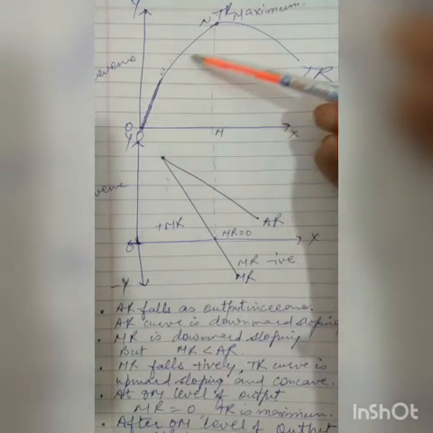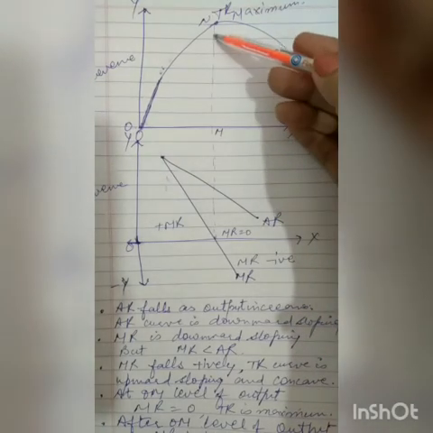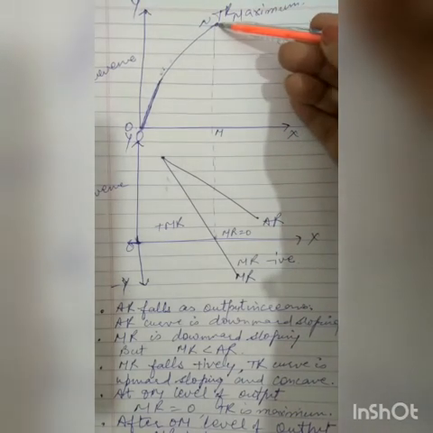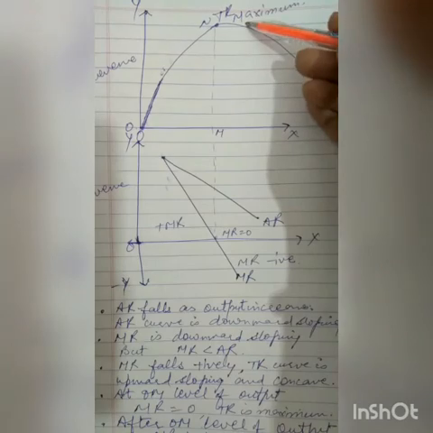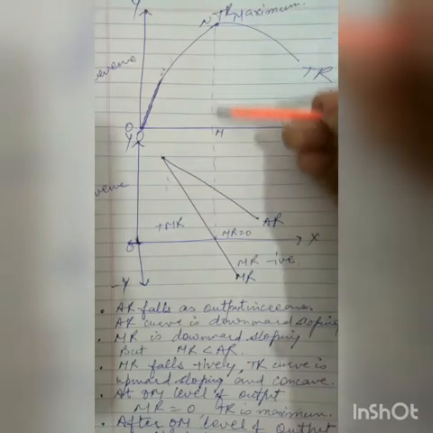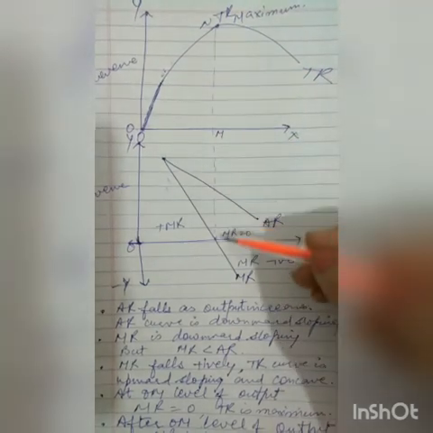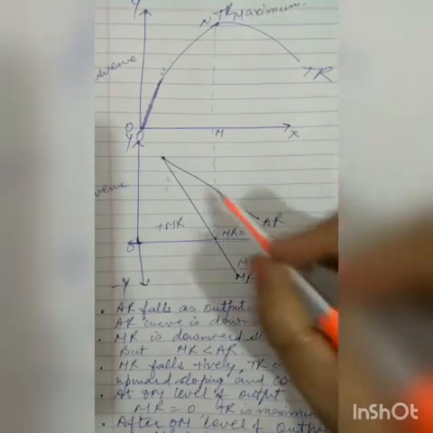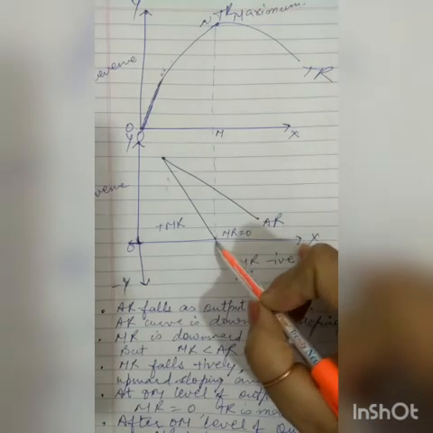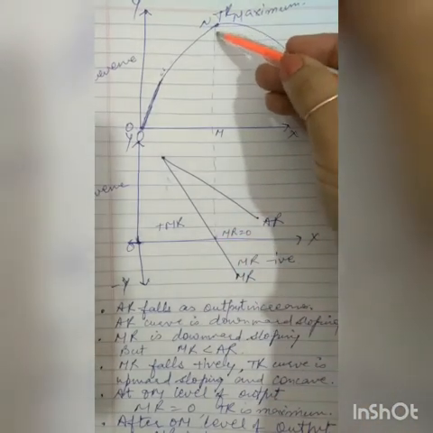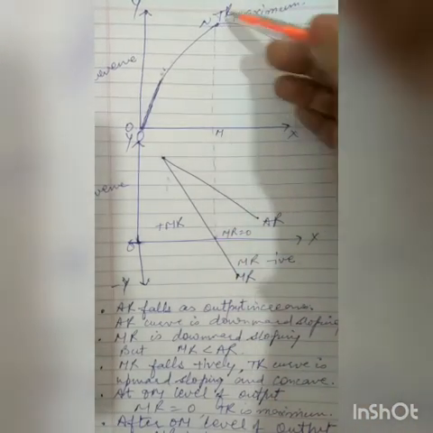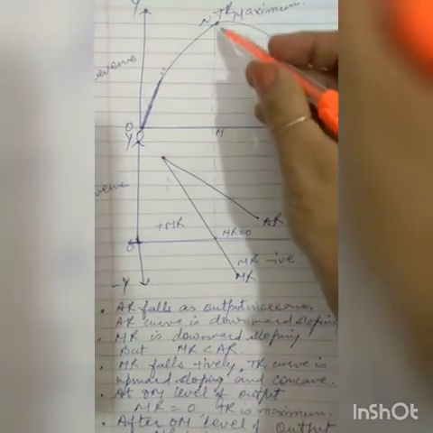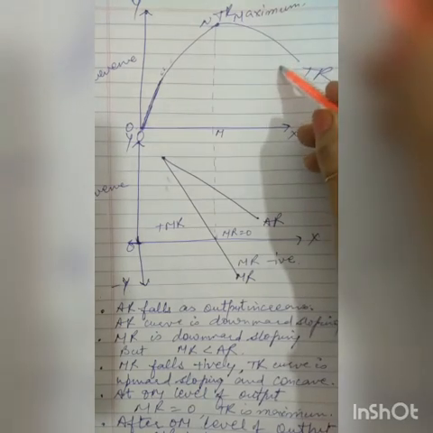It is increasing at a diminishing rate till the OM level of output, and it is constant and maximum at point N. It is at that level of output where marginal revenue is equal to 0. When marginal revenue becomes 0, total revenue is maximum and constant. When marginal revenue becomes negative, total revenue starts falling.